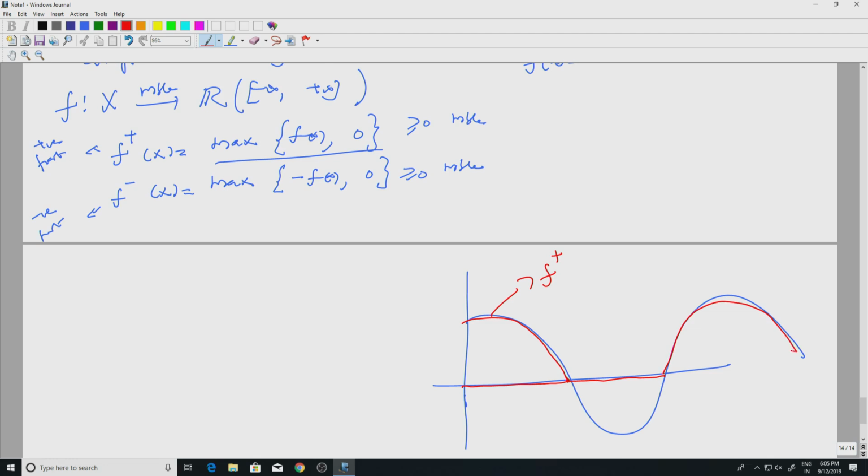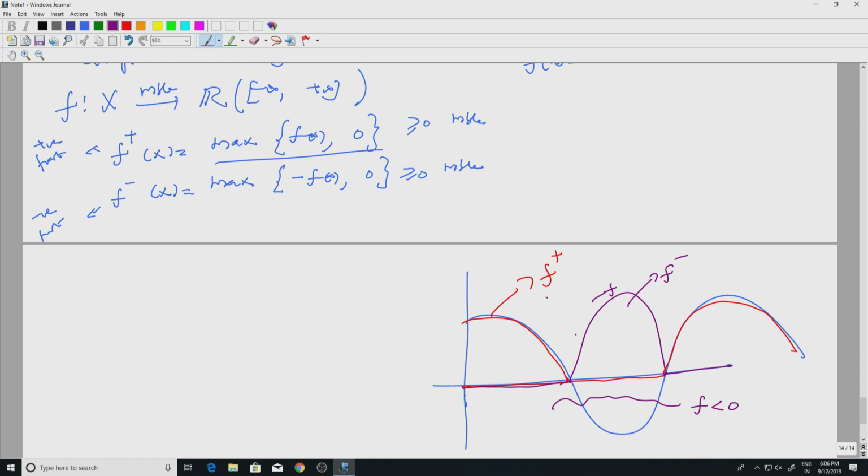What would be f minus? Well, f minus here would be 0. Now in this region f is negative, so I look at minus f, and I am looking at the maximum of minus f and 0. So that gives me this part to be f minus, and f minus will be 0 here.